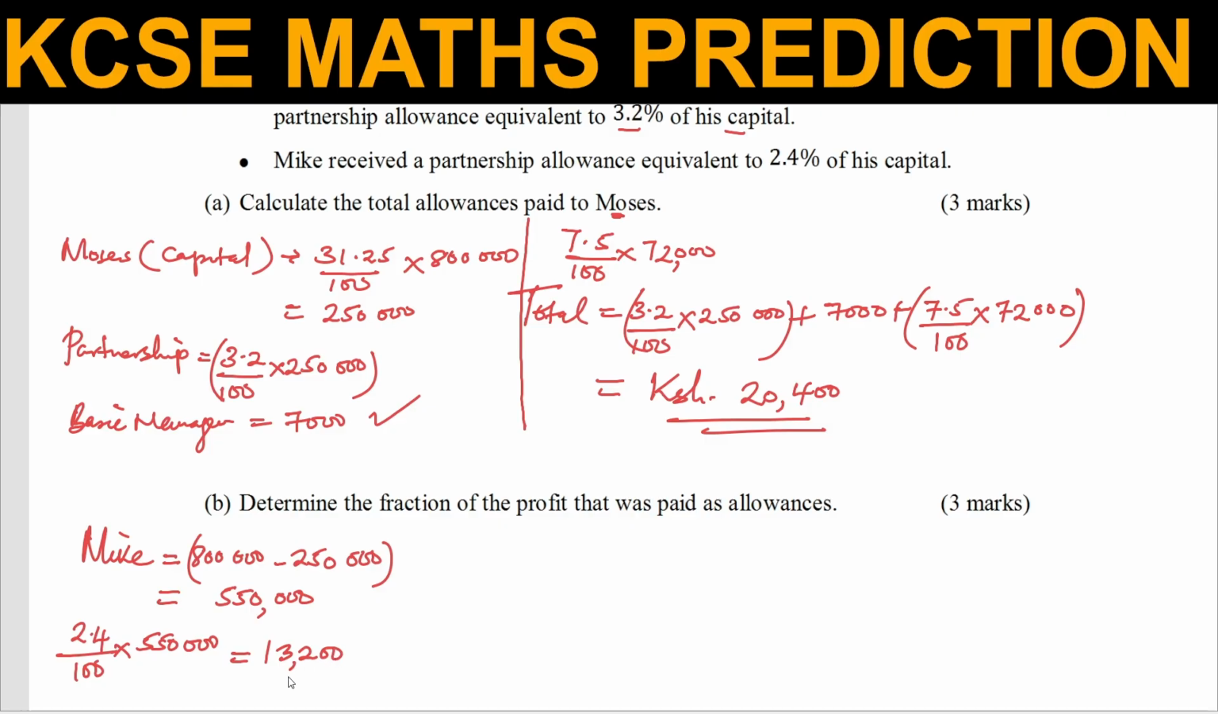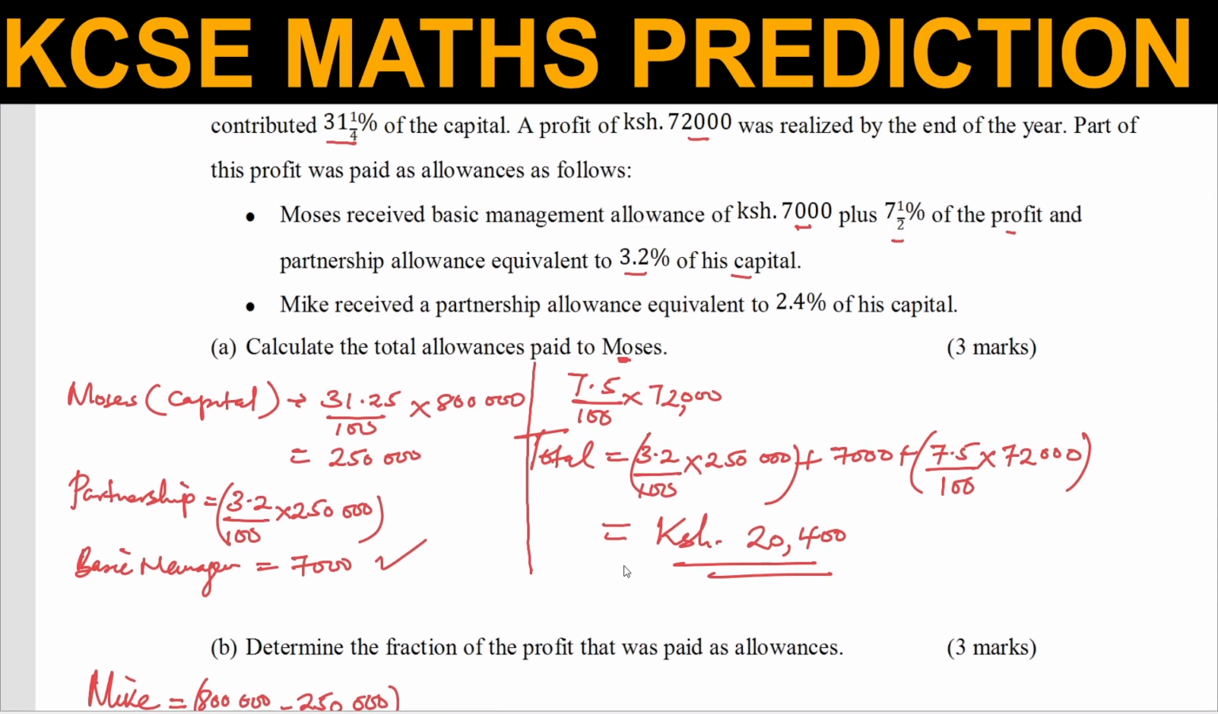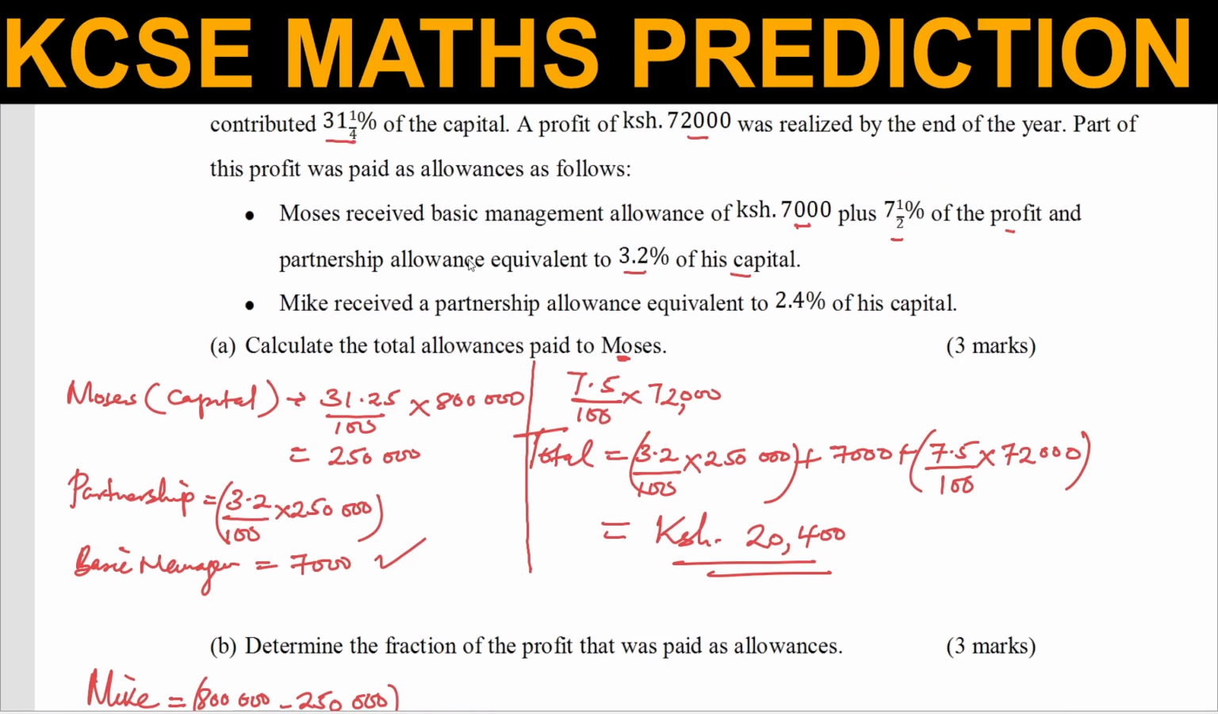13,200. That is what he got now from them. Let's see whether there is any other allowance that he got. So Moses received that. Okay, let me see. So I think now we can get the Moses allowance is 20,400. Mike, I'm trying to see whether there is any other allowance that Mike received. Mike did not receive any other allowance apart from only 2.4% of his capital.